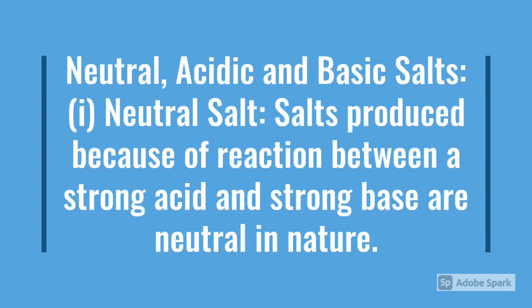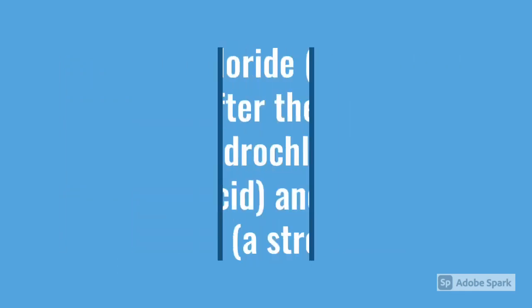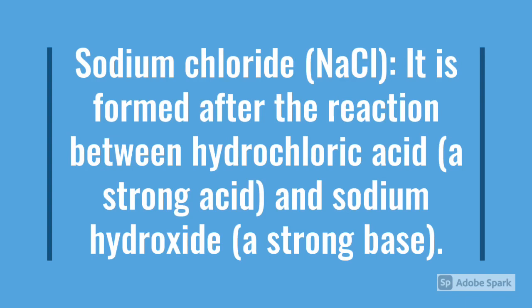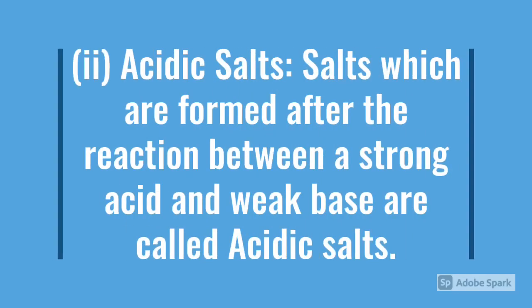Neutral, acidic, and basic salts. Neutral salts are those which are formed by the reaction between a strong acid and a strong base. An example of a neutral salt is sodium chloride. It is formed after the reaction between hydrochloric acid, which is a strong acid, and sodium hydroxide, which is a strong base. Acidic salts.